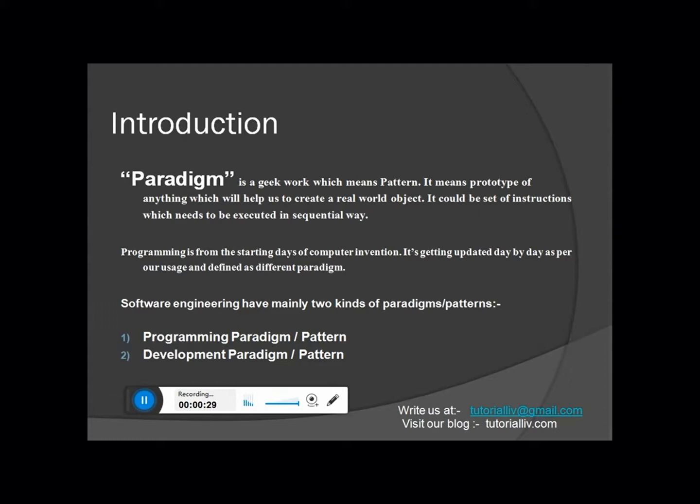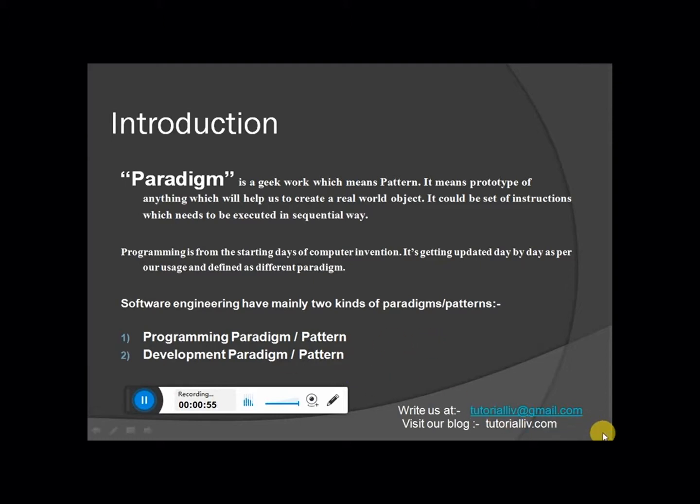Basically, we can say there are some defined or designed steps that are common to each pattern and help us to create a real world object, write a program, or develop an application. As you can see, there are basically two types of paradigm being used in the programming world. The first one is the programming paradigm, the second one is the development paradigm.